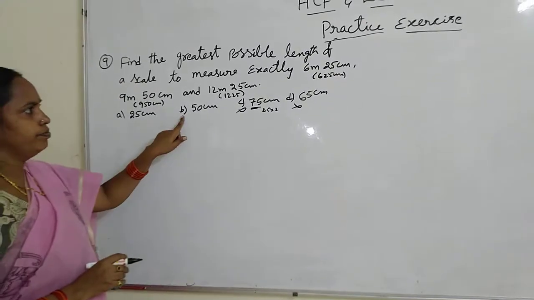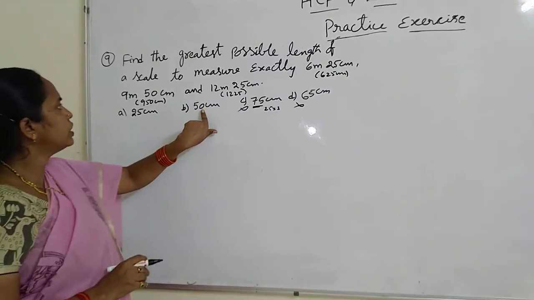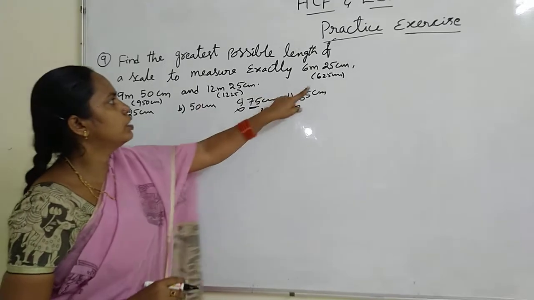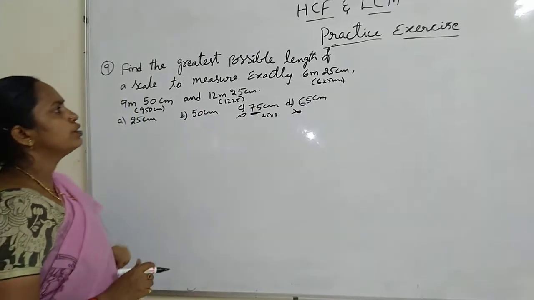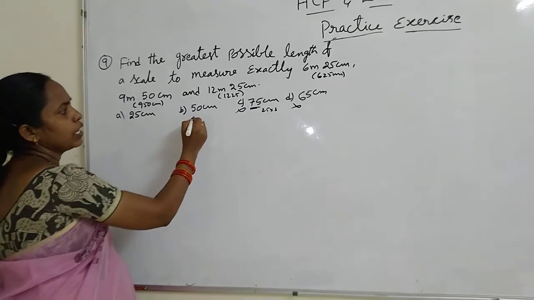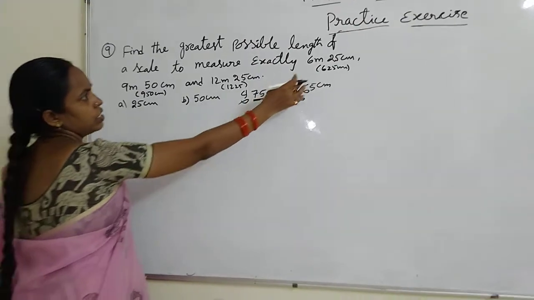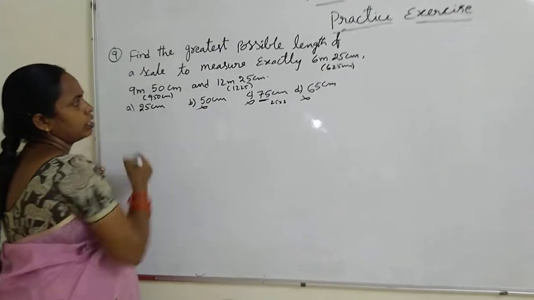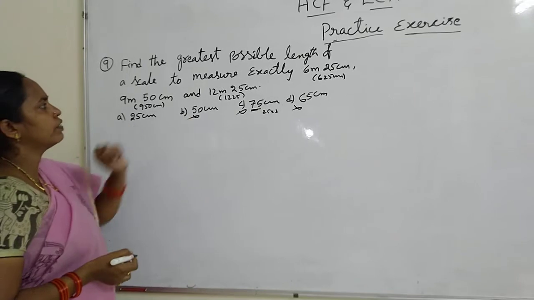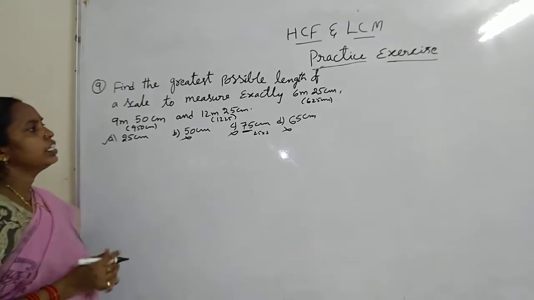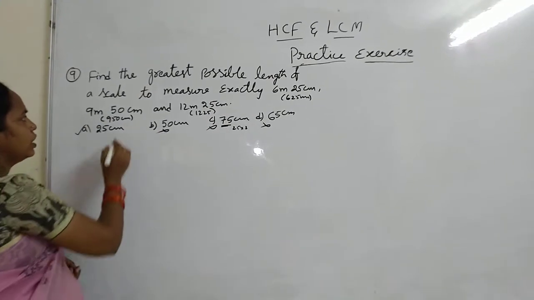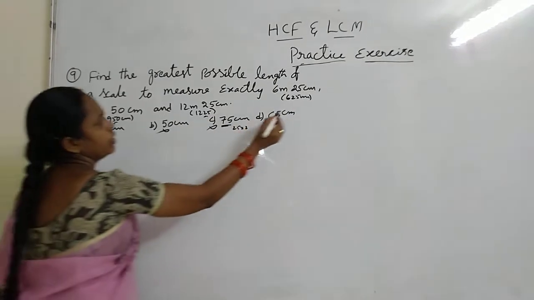Next 50. 50 means last digit should be 0. Here it is not 0, 625. So 50 means 5 into 10. So this is not divisible by 10. So 50 also is not our answer. So the answer is 25 centimeters. So here 50, 25 and 25.